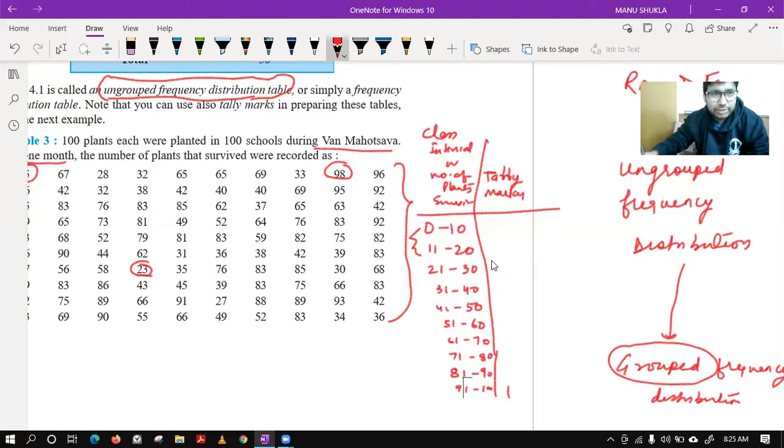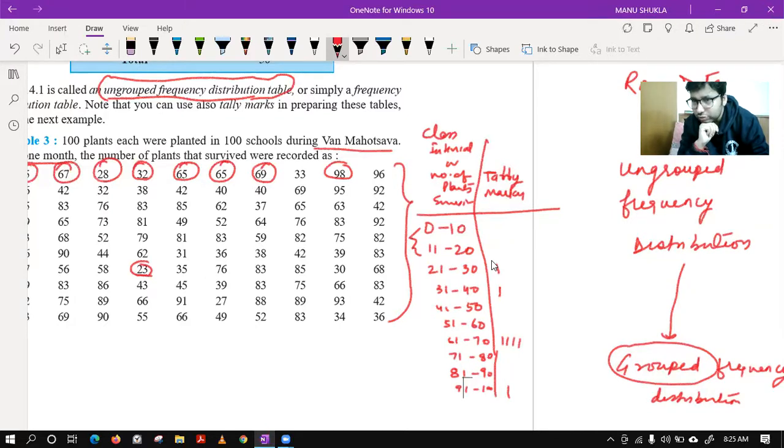Then we have 67. It will come in which group? This one. Then we have 28. It will come in this group. Then we have 32. 32 will come in this group. 65 will come in 61 to 70. Second dash. 65 again. Third dash. 69 again. Fourth dash.